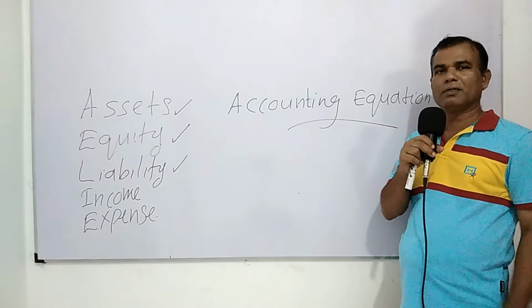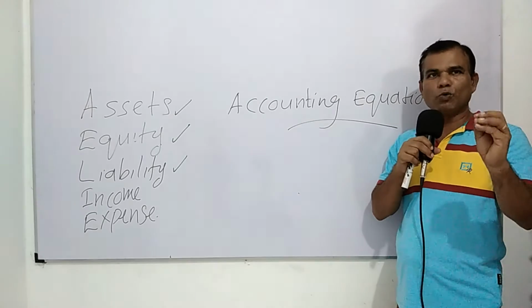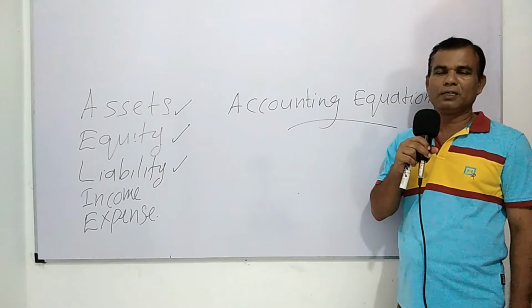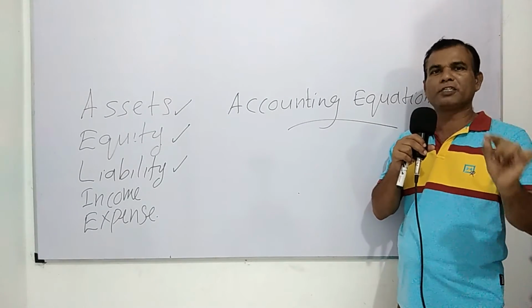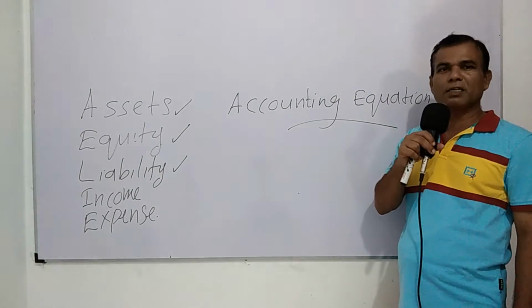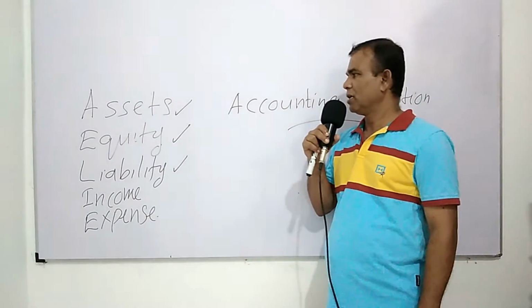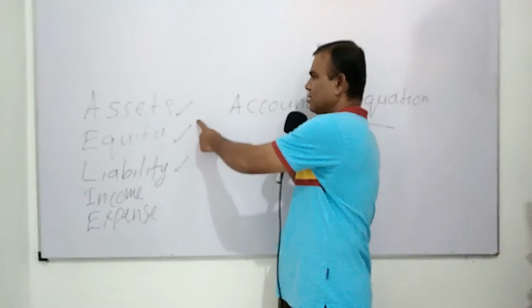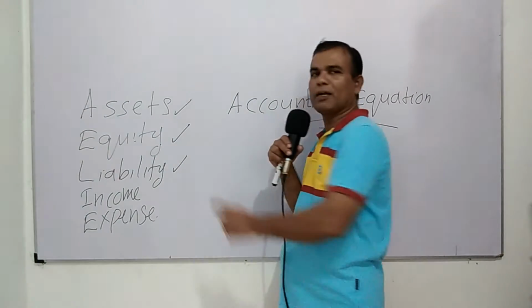Very simply, students, the accounting equation is the mathematical relationship among assets, equity, and liability.